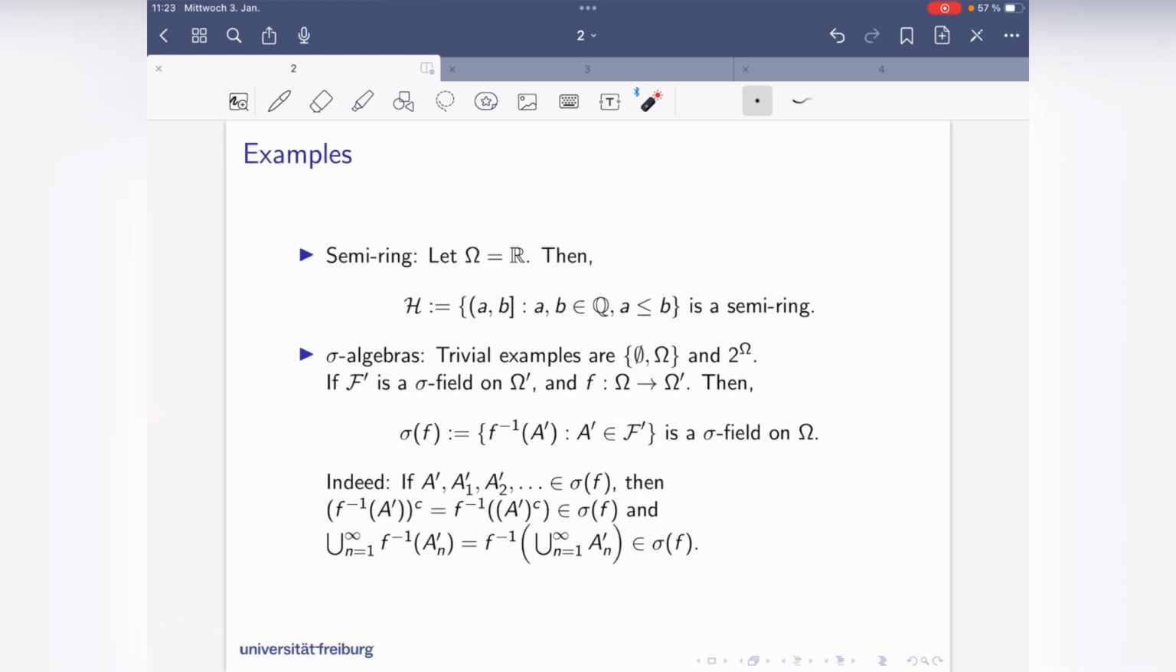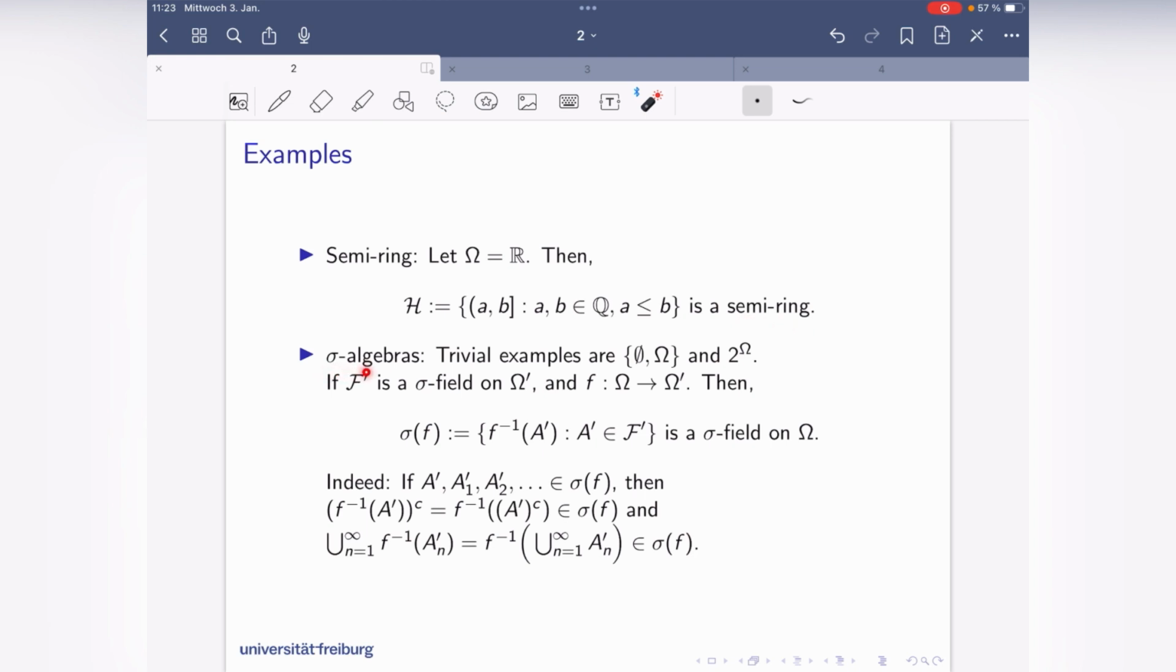Okay, so let's come to some examples. First of all, our intervals, which we already had, and I made one restriction more than in the first slide. A and B have to be rational numbers. And I'm doing this because the rational numbers are countable, which means that this set system is a countable set system, which is nice, maybe. That's a semi-ring. We discussed this.